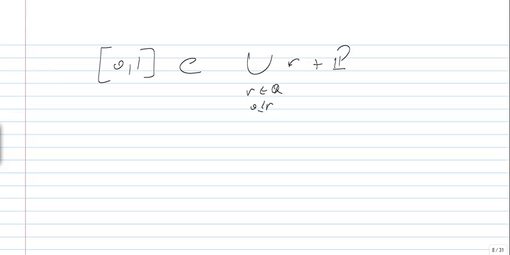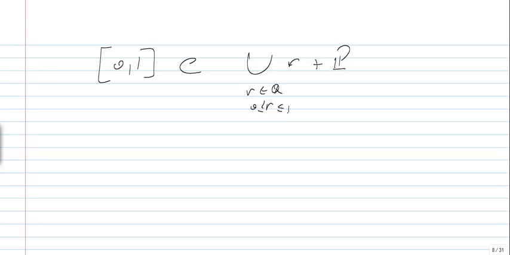On the other hand, it's easy to see that [0, 1] is included in the union of r plus P, where r is rational between 0 and 1.